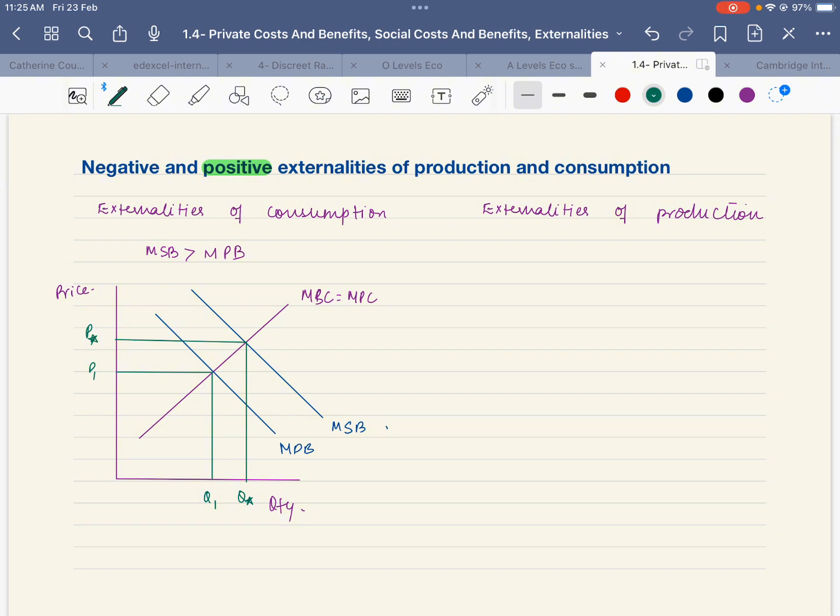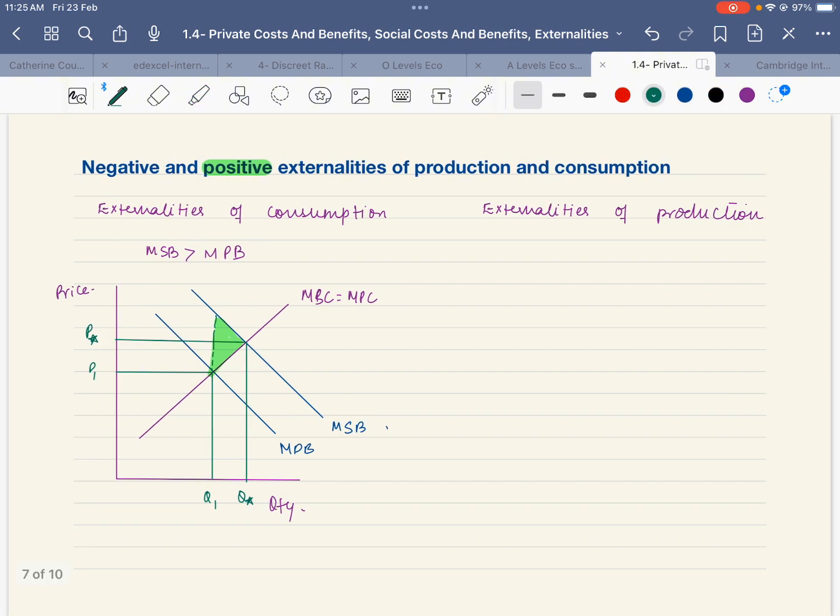Where is the dead weight loss? We can see that the dead weight loss is, as I said, we should extend the line that points out towards the social benefit or social cost curve. So in this case, this is the dead weight loss. The triangle that is the dead weight loss is this one. This is the dead weight loss.